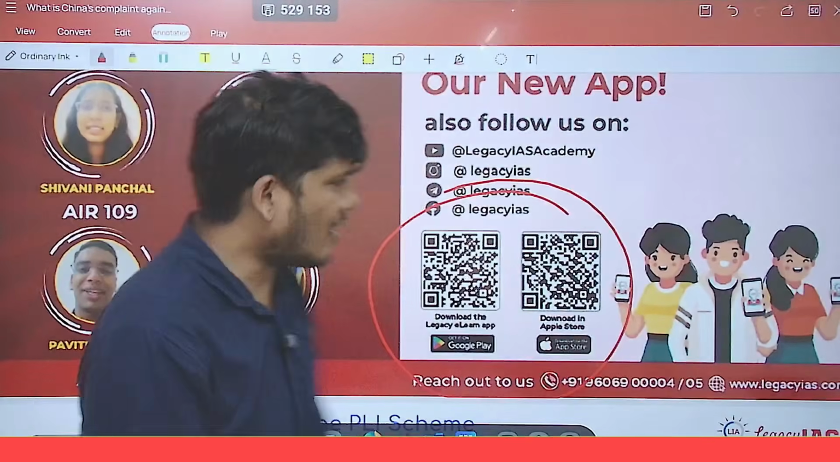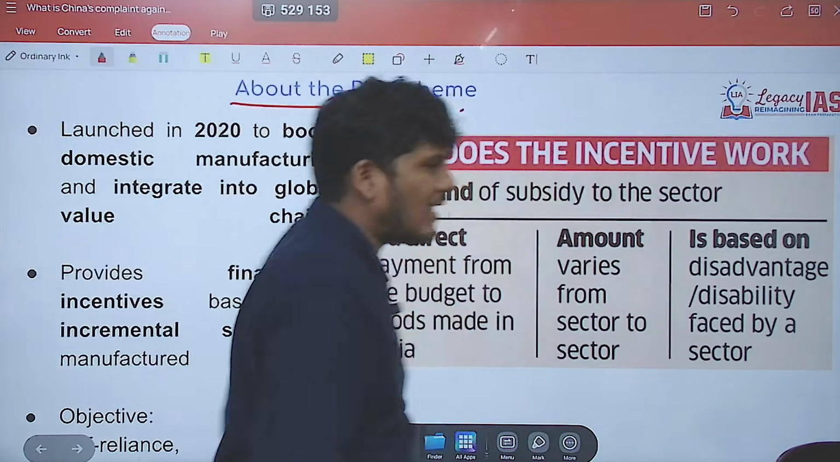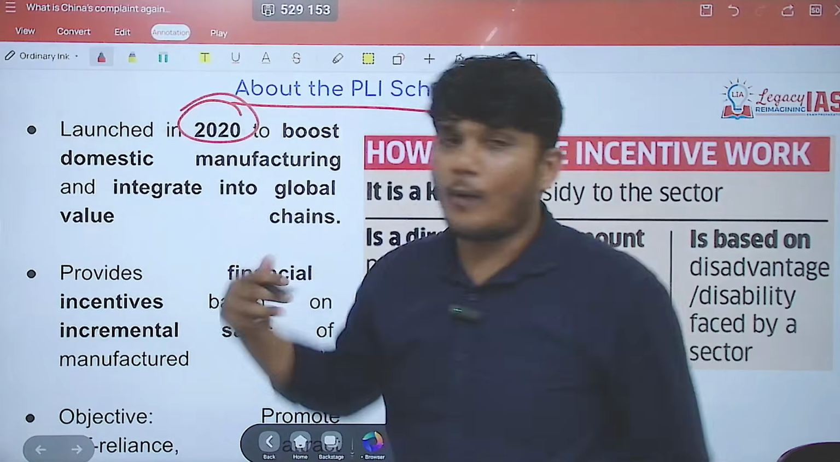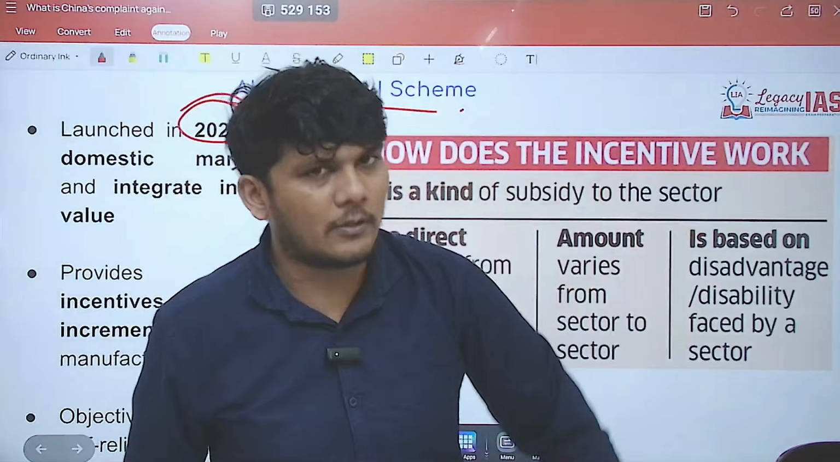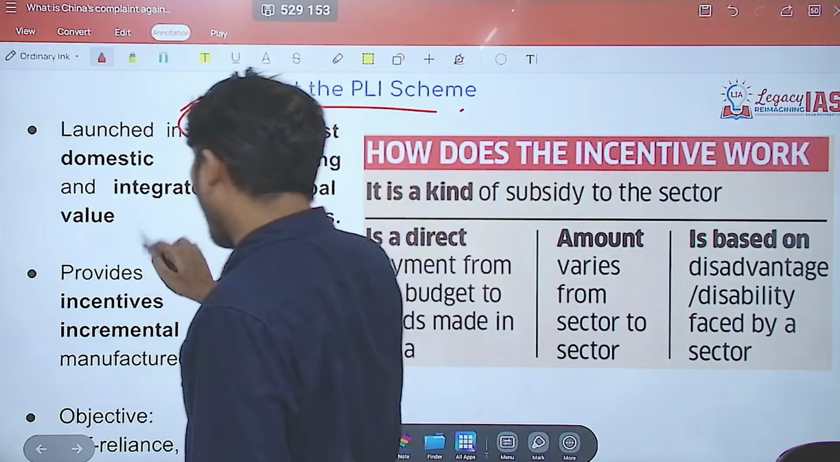So now let's continue with our news. Let us understand the PLI scheme. As I said, it is an umbrella scheme. It was launched in 2020. Why? For boosting production. It's a production linked incentive subsidy. That means the higher the production, the more incentive or subsidy you will get.